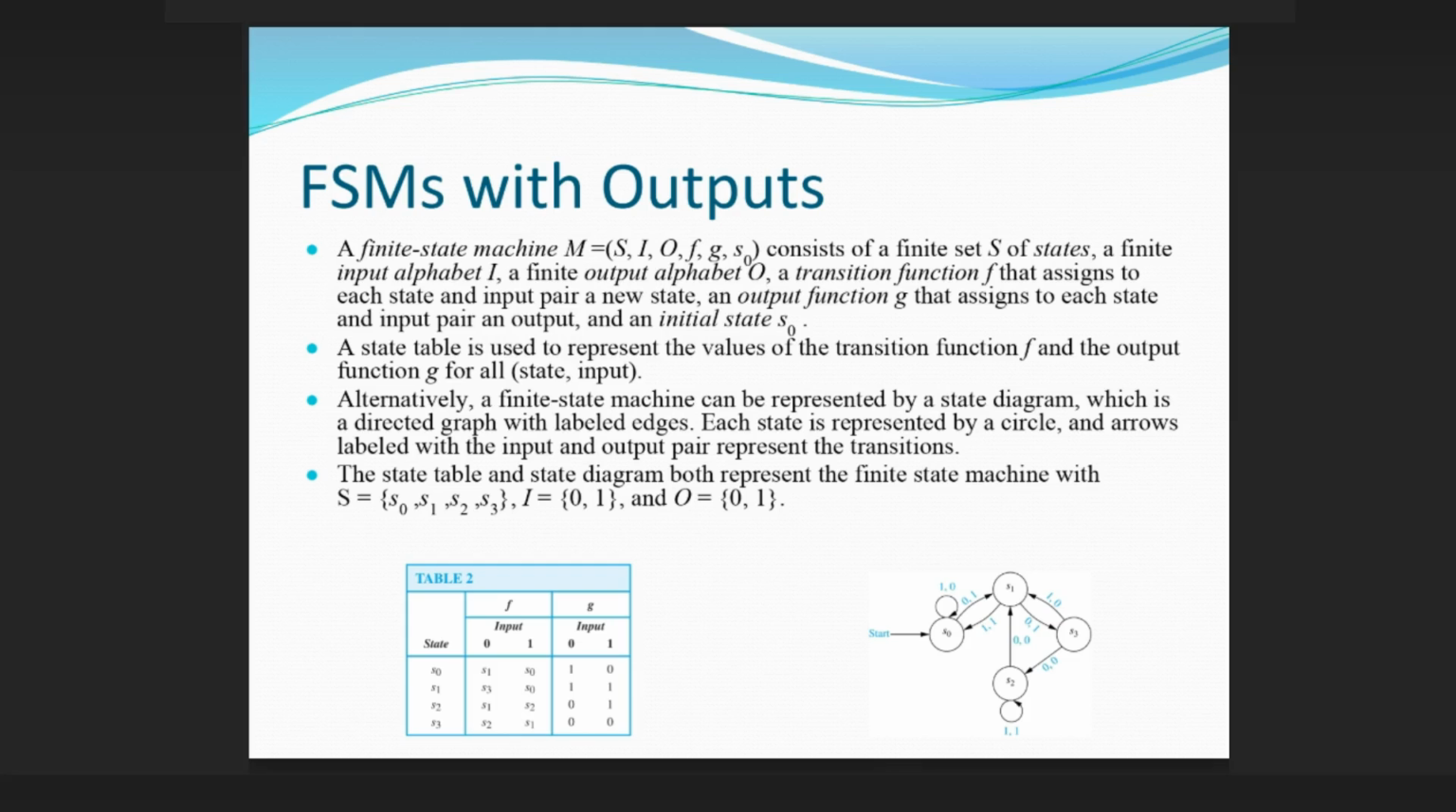A state table is used to represent the values of the transition function f and the output function g for all state, input pairs. Alternatively, a finite state machine can be represented by a state diagram, which is a directed graph with labeled edges. Each state is represented by a circle, and arrows labeled with the input and output pair represent the transitions. The state table and state diagram both represent the finite state machine with S = {s0, s1, s2, s3}, I = {0, 1}, and O = {0, 1}.